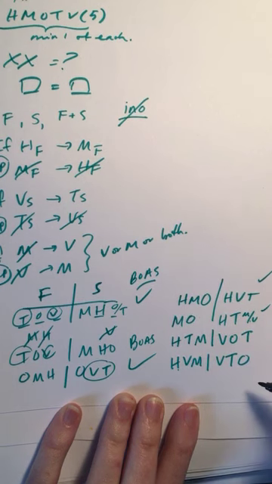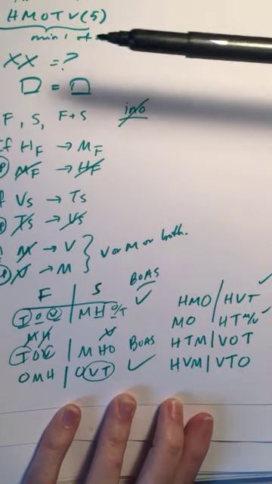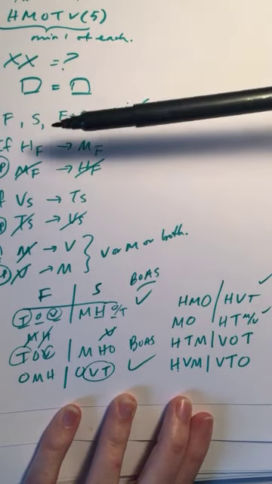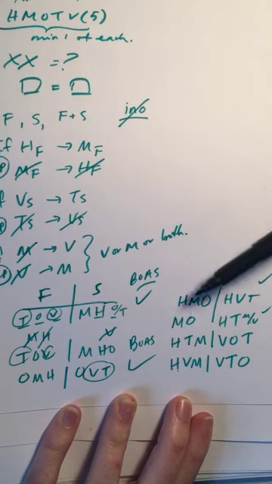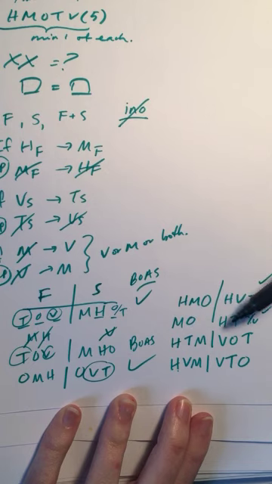Okay, so let's go through our rules again here. H in the fall, M is in the fall. T, O. Here, M is in the fall, doesn't trigger anything. O, H, it's in the spring, doesn't trigger anything.